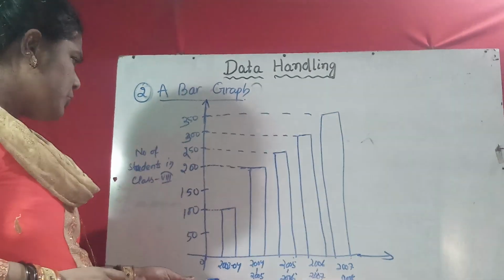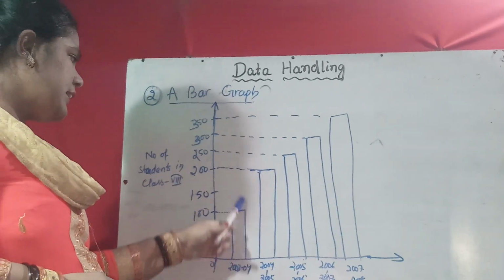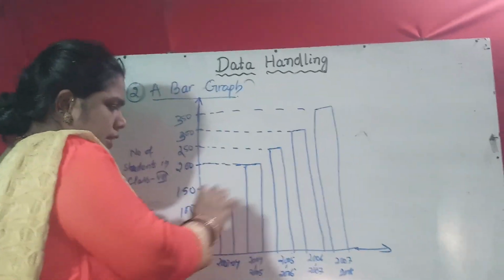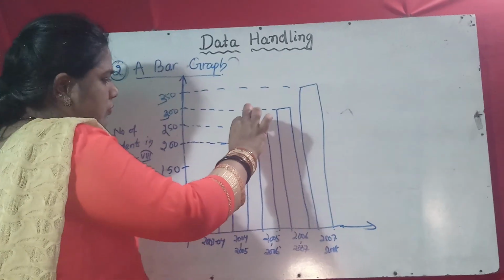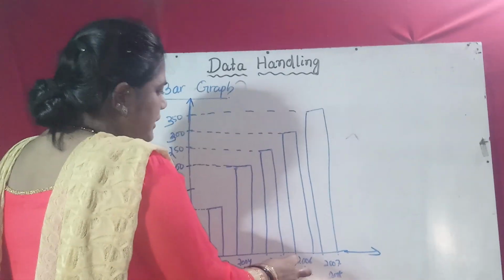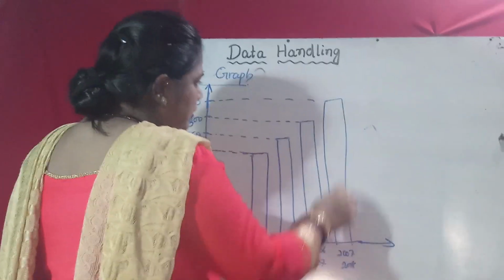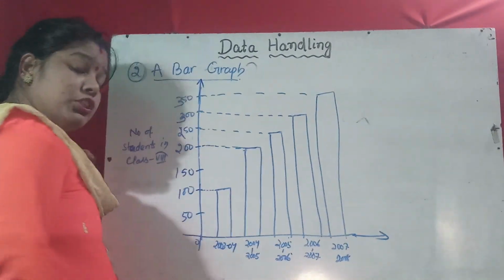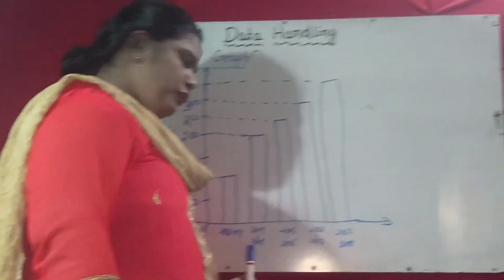Suppose 2003-4 it is 100, 4-5 it is 200. Here the increase is 100, 200 minus 100. 2004 to 5 it is only 50 increased. 5 to 6 only again 50 increased. 250 to 300. 6-7 to 7-8, 300 to 350, means only 50 increased. So in which year did the maximum number of students increase? That is the session 2004-5.